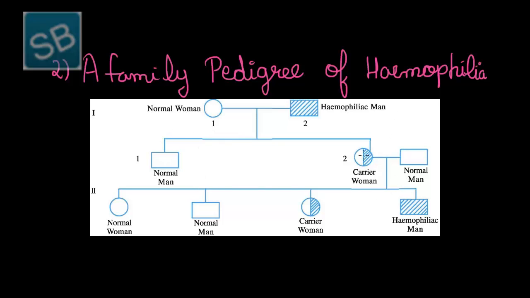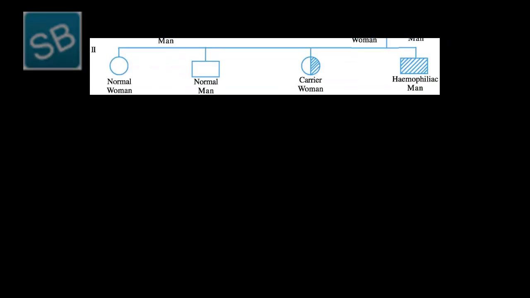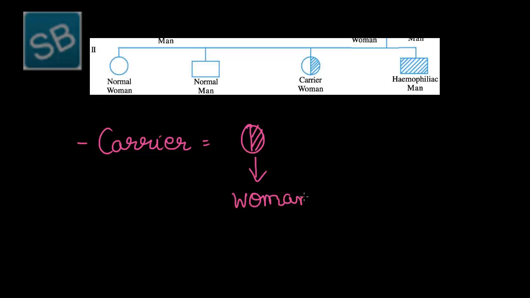a normal man, but along with it, it also gives a carrier woman. A carrier, man or woman, is represented by half shaded and half normal. This is the carrier woman, while a square with a half shaded portion represents the carrier man.